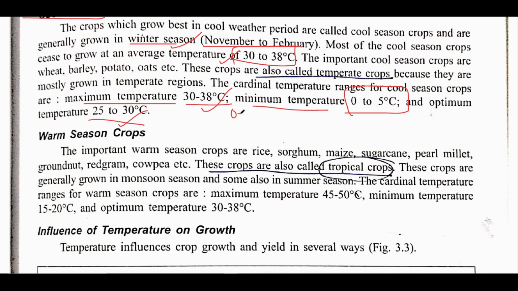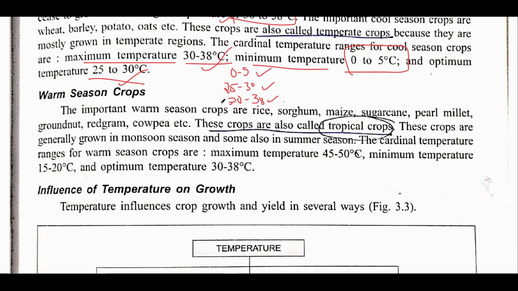So you can see the ranges: 0 to 5, then 25 to 30, and then 30 to 38. There is no range in between, like 15 to 20 or 10 to 20. This is minimum, optimum and maximum.